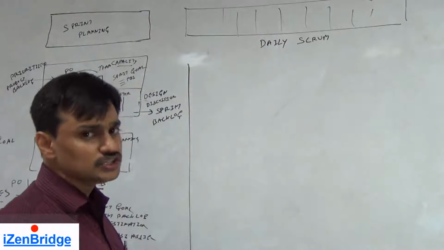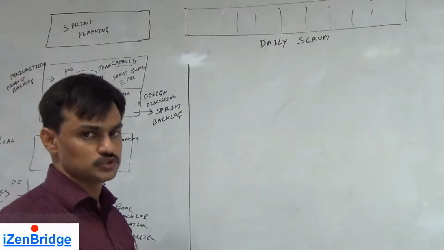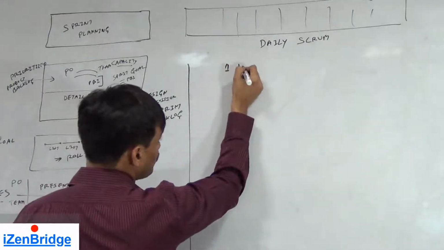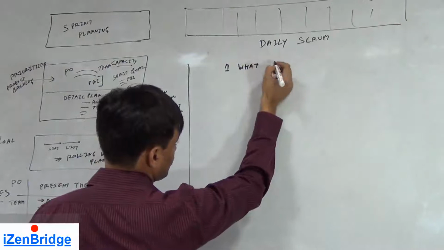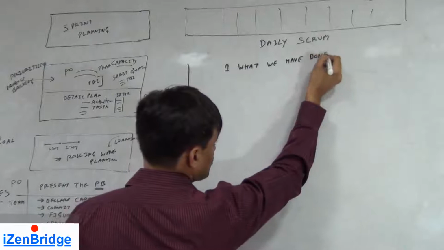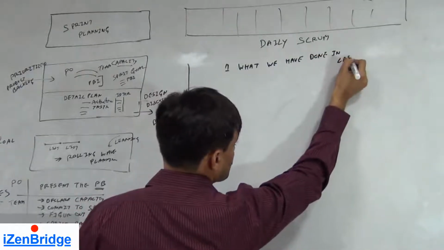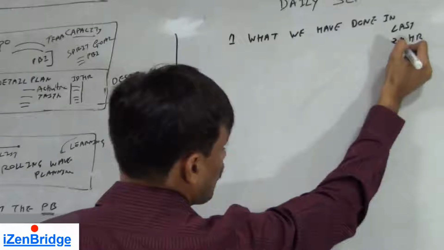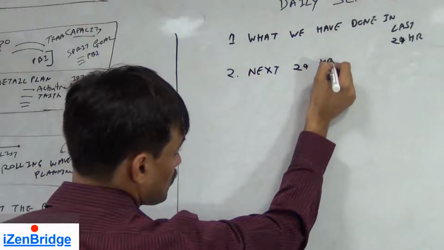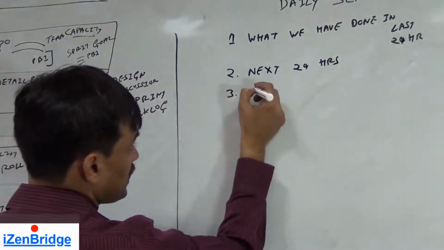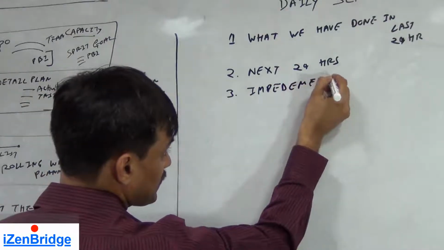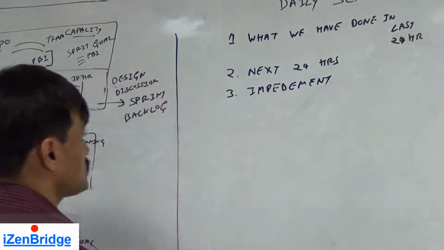So there is a format. There are 3 questions. There are different languages used for those 3 questions. The primary intent is that the first question talks about what we have done, or what the team member has done, in the last 24 hours. Then, what we are planning to do in the next 24 hours. And is there anything which is coming in our way? Do we have any impediment which needs to be taken care of? So impediments should be discussed.